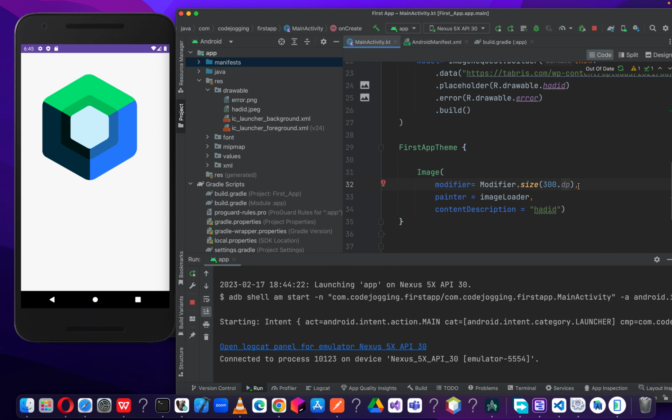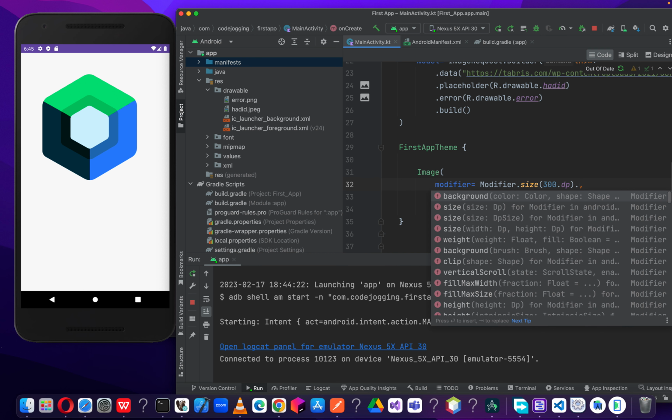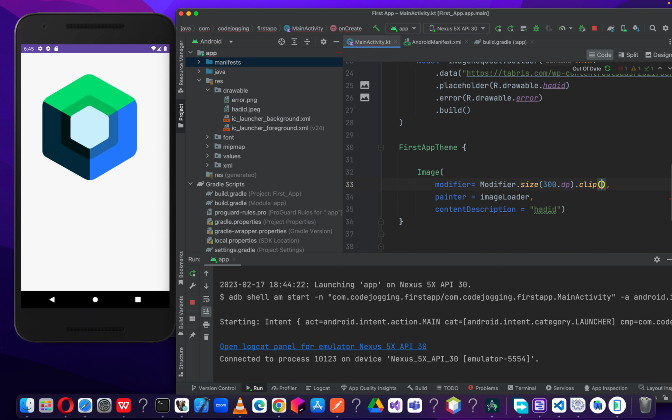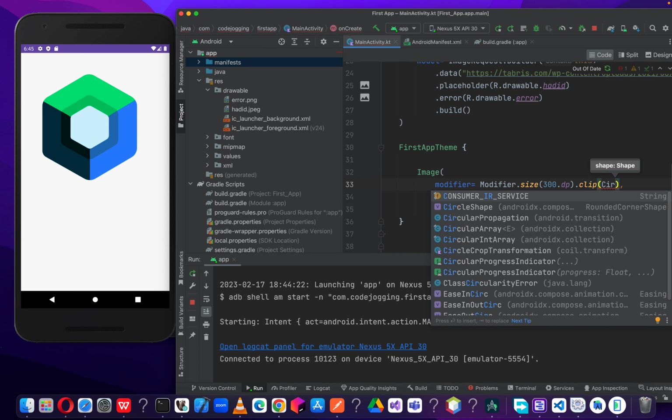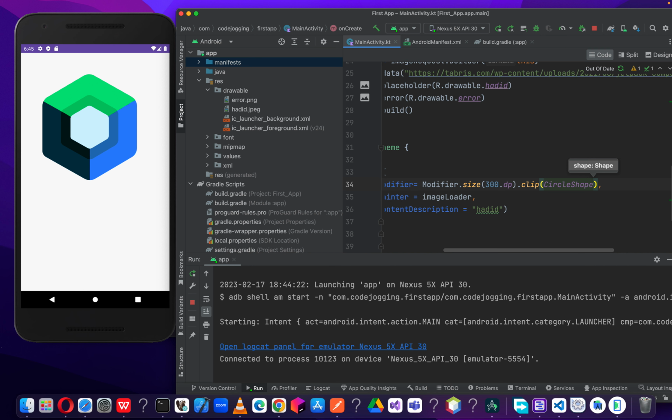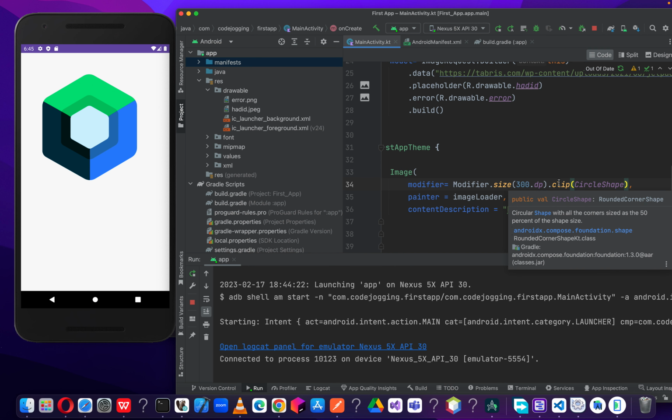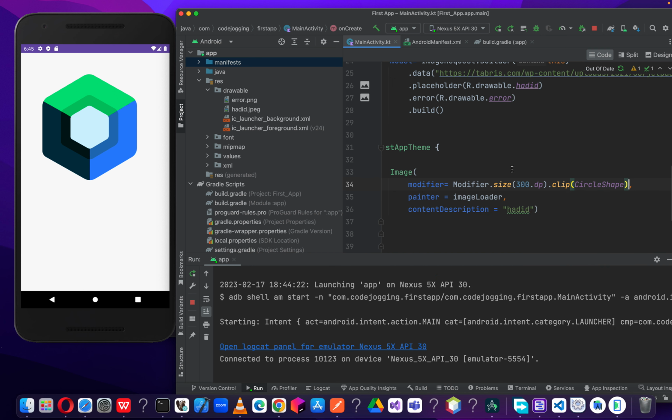Okay, and then we are going to make it a circle, so it should be circular. So we use the clip, then we type the circle shape. Okay, let's leave it like this. I think these two properties here are okay. So let's run our code again.